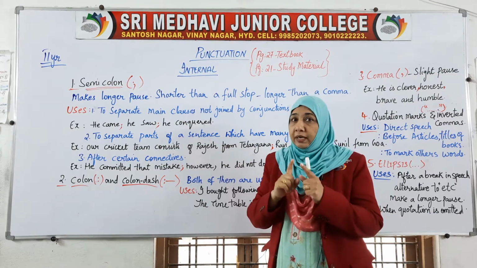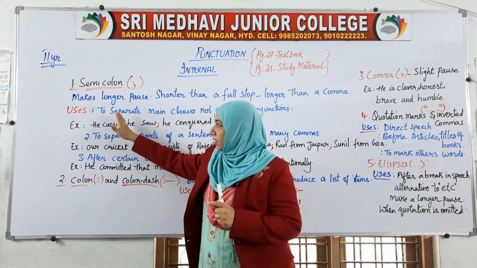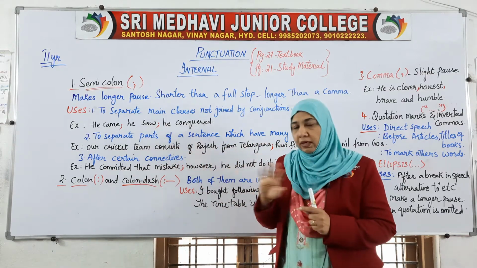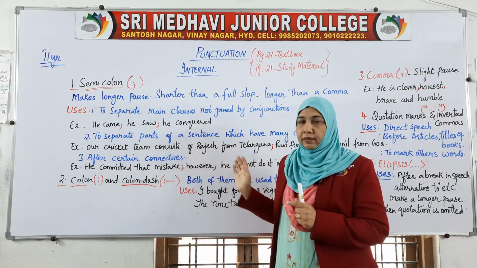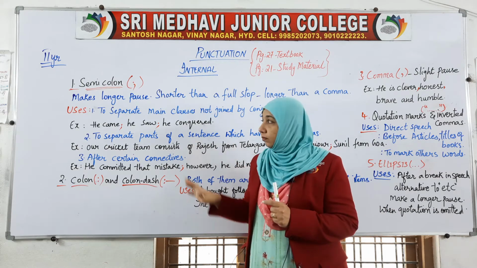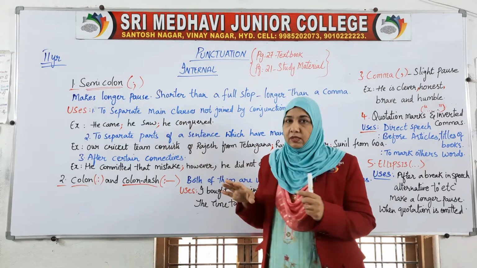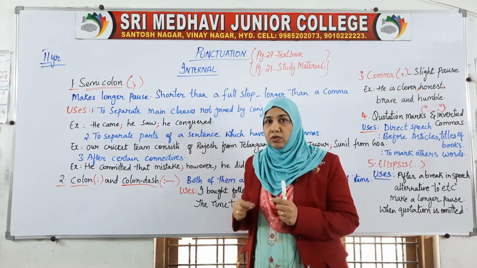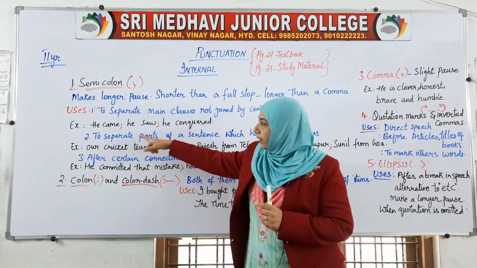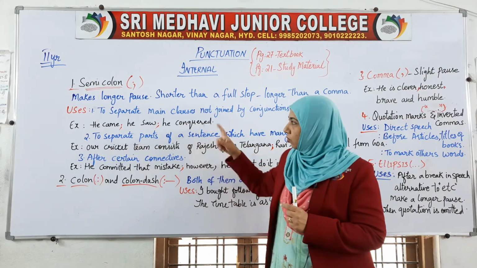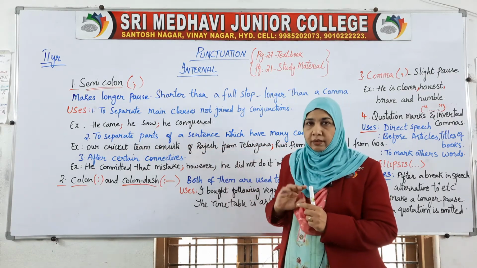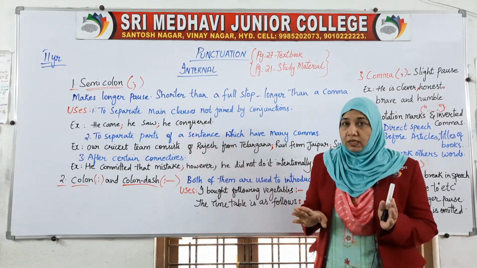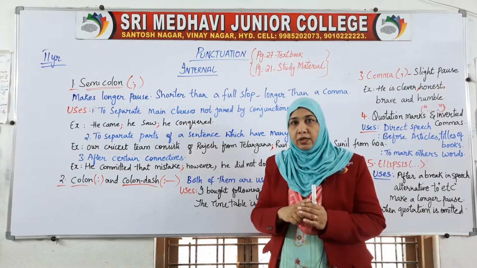So when we are separating main clauses, because each one is itself a main clause, he came, main clause; he saw, main clause; he conquered, main clause. This type of main clauses is used to assert, or stress, the importance of the sentence. So here it is: he came; he saw; he conquered. So it is used to separate the main clauses when conjunctions are not used.